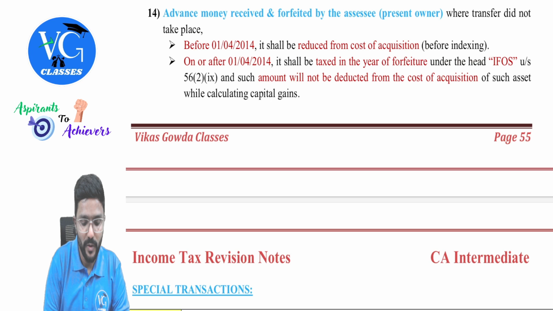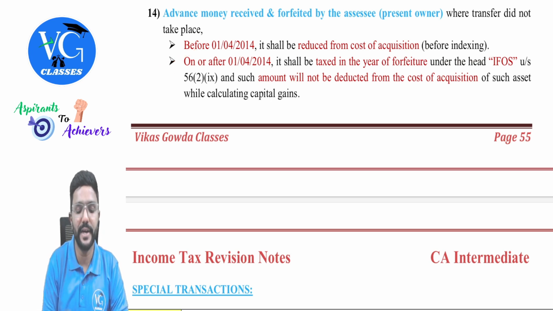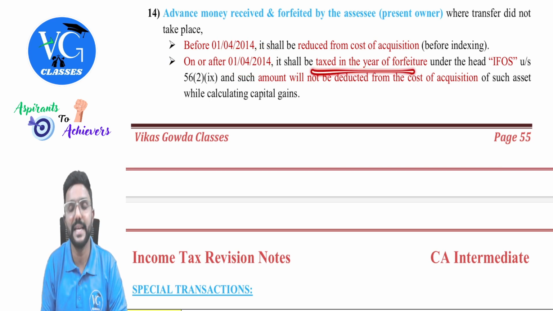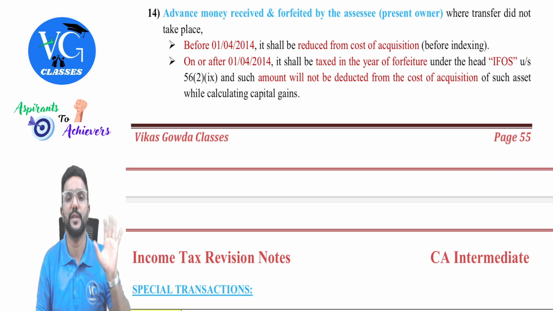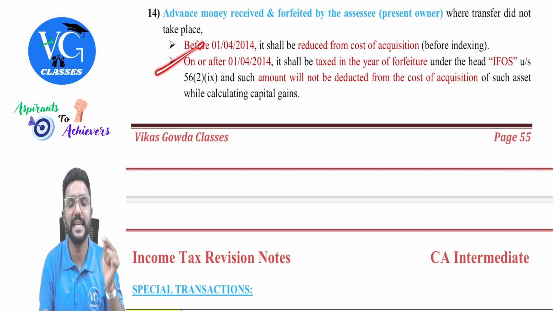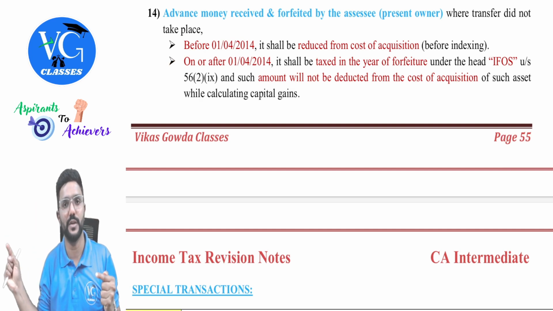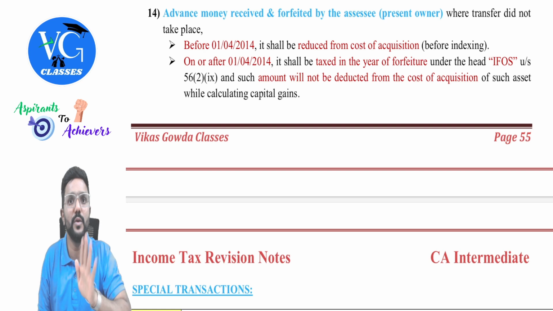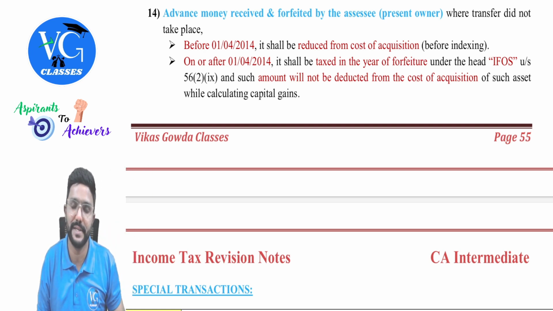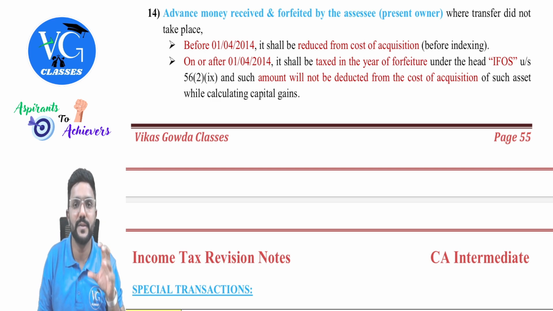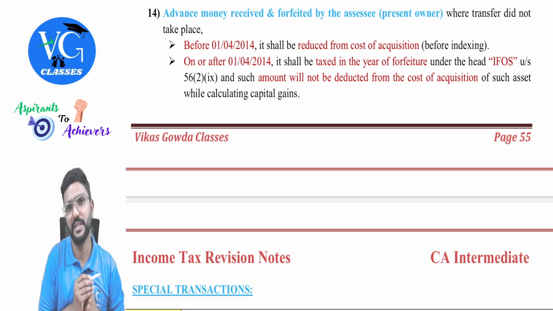Okay, sir. Then, what if the advance money is received and forfeited on or after 1st April 2014? Then it shall be taxed in the year of forfeiture under the head income from other sources. And if it is taxed in the year of forfeiture, if this property is sold in the future, will we reduce it from the cost again? No, no, no. It is already taxed when you have received it under the head other sources, guys. Is that clear? So the treatment of advance money received and forfeited depends on when you received it and forfeited it.